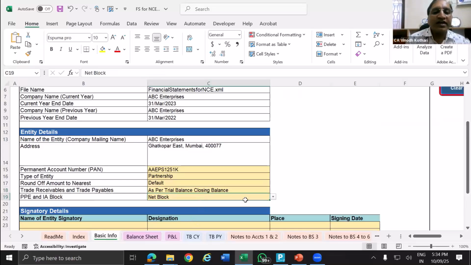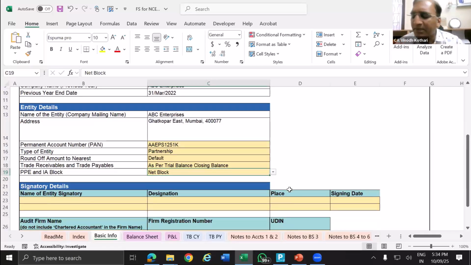Then fixed asset, how do you want to show? Net block or gross block method? You can select. Normally for companies, we prepare gross block method, and for individuals and partnership, we prepare net block. No, you are also preparing gross block for everyone. Then you can change the methodology.